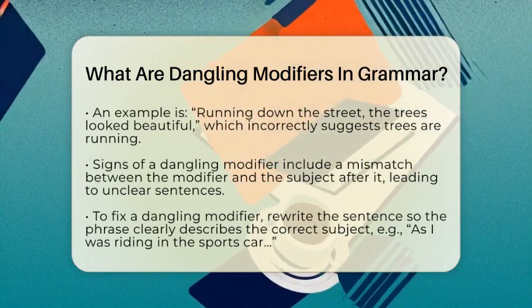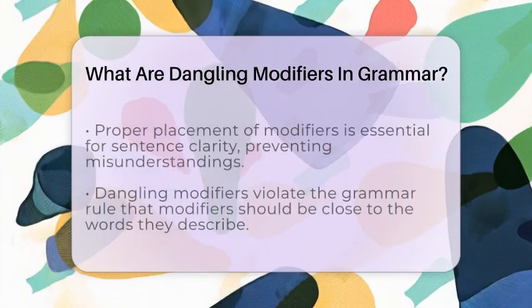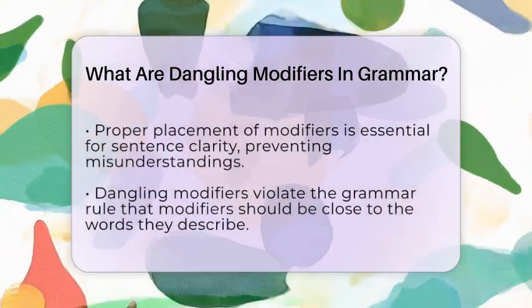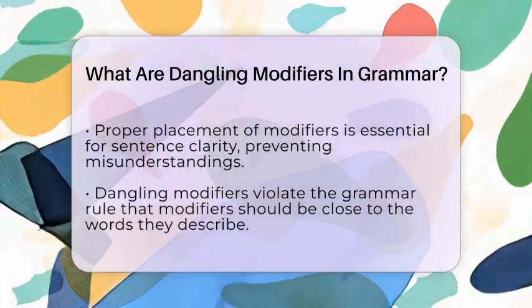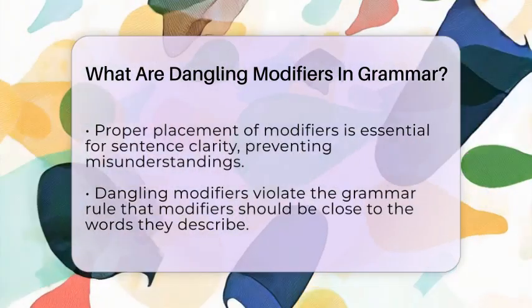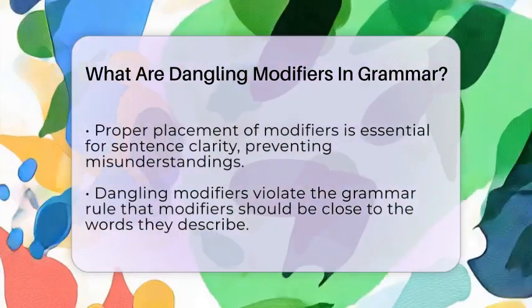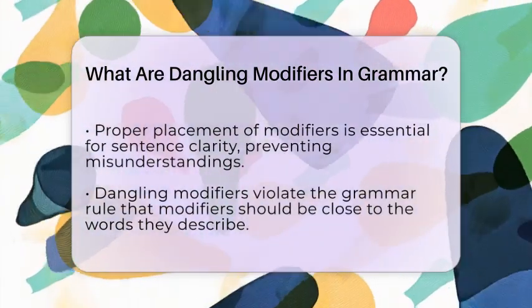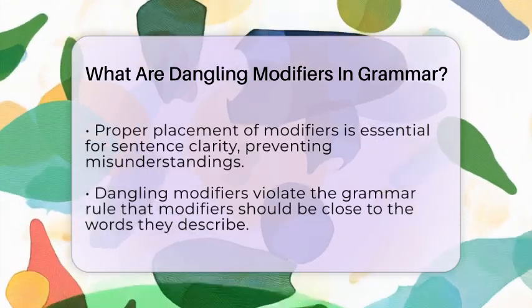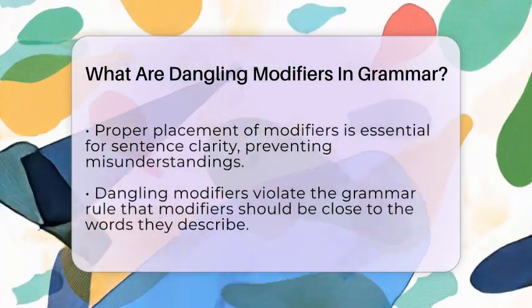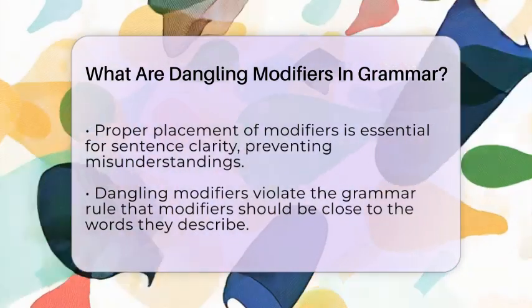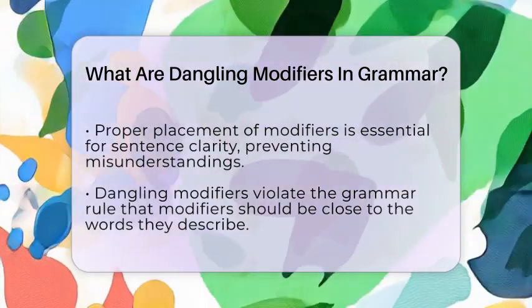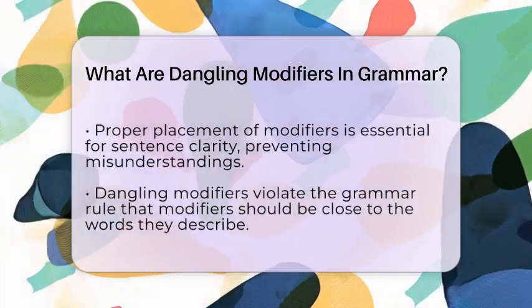To fix a dangling modifier, you need to rewrite the sentence so the modifier clearly describes the right person or thing. For instance, changing "Riding in the sports car, the world whizzed by rapidly" to "As I was riding in the sports car, the world whizzed by rapidly" makes it clear who is riding. Now, the sentence makes sense and the modifier is properly attached.